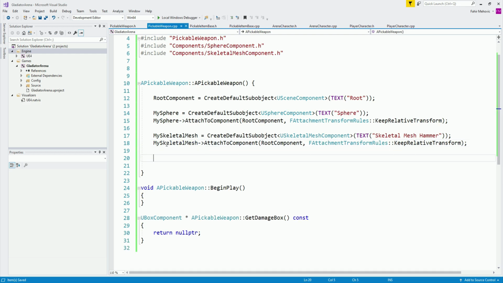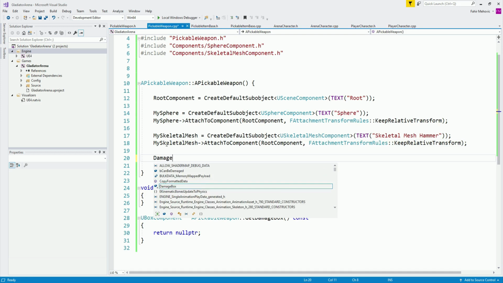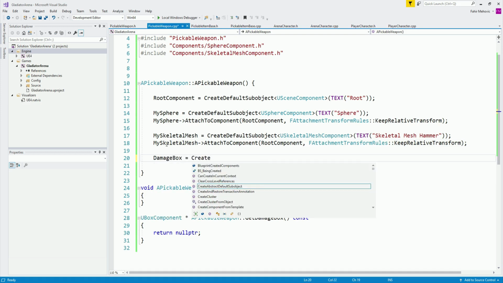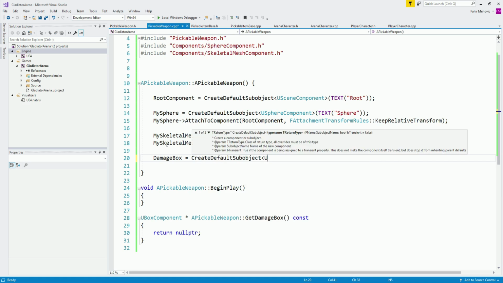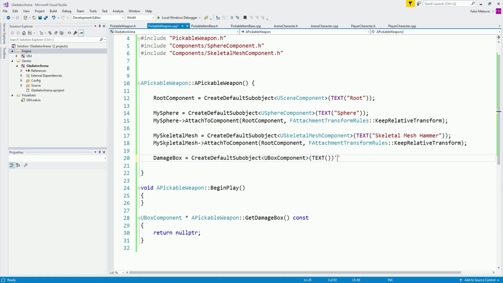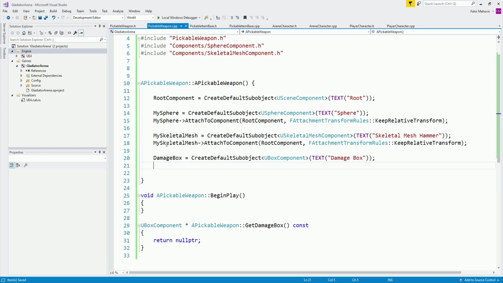Now we will see in a second while we are doing this. And we're also going to use the damage box. It's going to be equal to CreateDefaultSubobject of the box component. There you go. The name of it is going to be the damage box, without the D. So simply damage box. And again, same thing. So we need to say damage box, dash greater than sign, attach the component to the root, but not this time. Instead, we are going to attach this to the sphere. So take the sphere, put it over here, put this over here as well, and attach it.